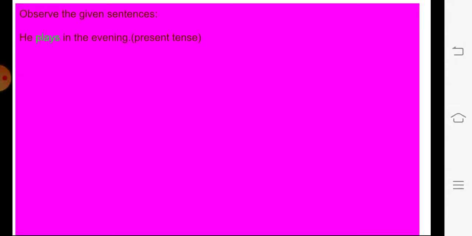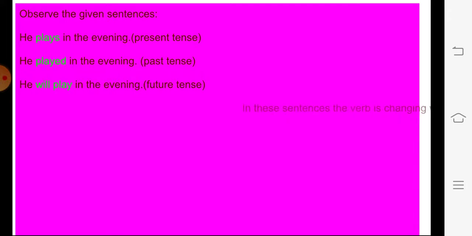Observe the given sentences. He plays in the evening. He played in the evening. He will play in the evening. Here, the sentences are same, but they are written in different tenses. One is there in the present tense, other one is there in the past tense, the other in the future tense.